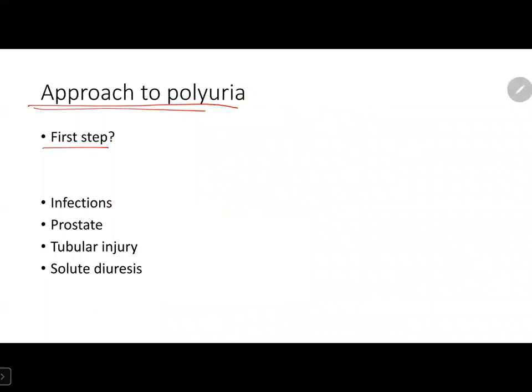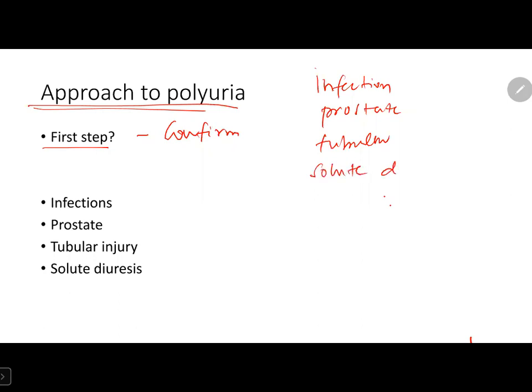The first step we have to do is confirm it, because patients having bladder infection, some bladder wall defects, prostate abnormalities, tubular injury, any disease causing tubular injury in resolving state, or solute diuresis, these things only cause increase in frequency, but not increased excretion of urine volume.